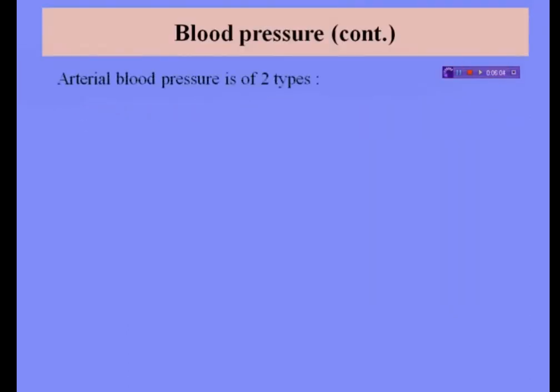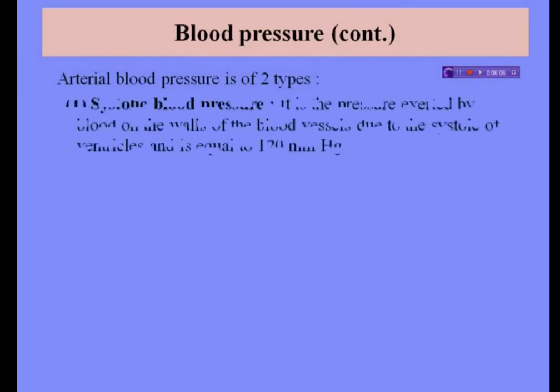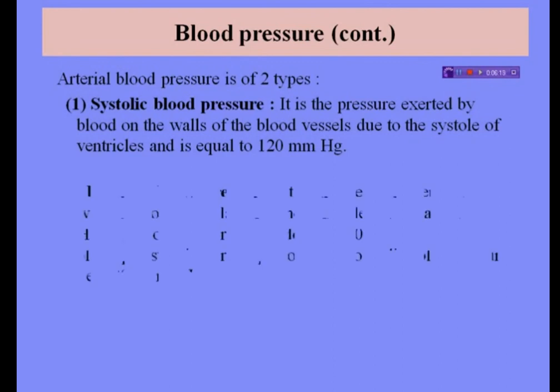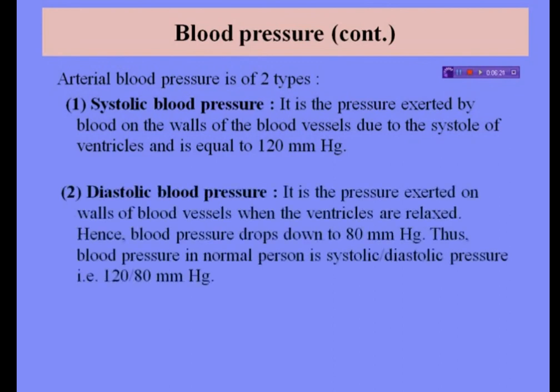Next, arterial blood pressure is of two types. Arterial blood pressure means the pressure of blood which is coming from the heart to the artery. So arterial blood pressure is of two types: systolic blood pressure and diastolic blood pressure.